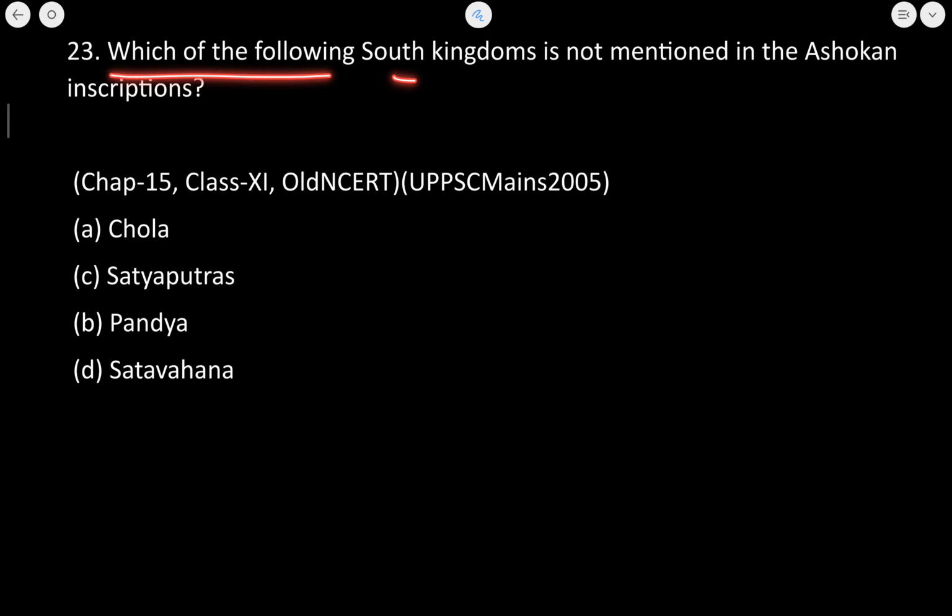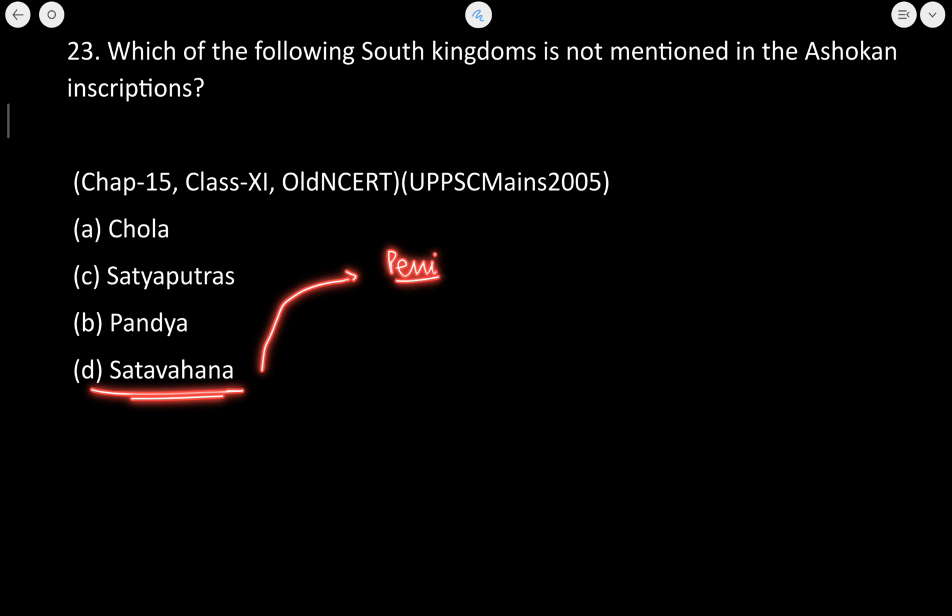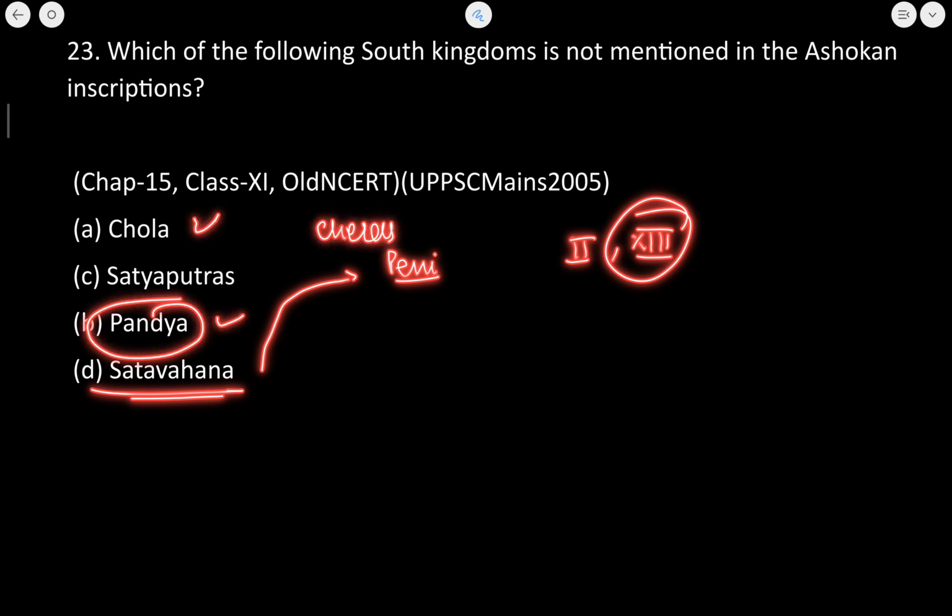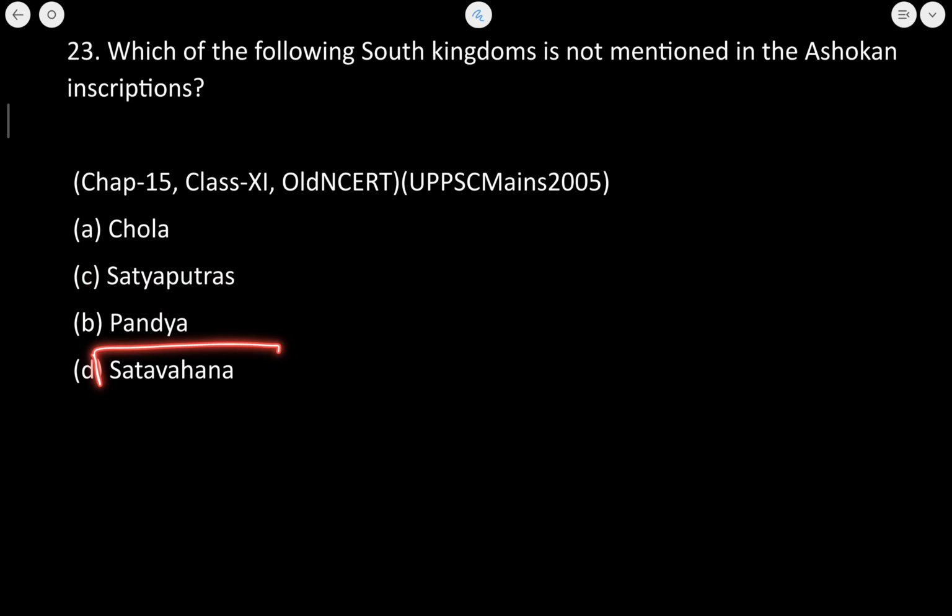Which of the following South Indian kingdoms is not mentioned in the Ashokan inscription? Now it is the kingdom of the Satavahanas. It is not mentioned in the Ashokan inscription. The Satavahana kingdom emerged in the Deccan area in the peninsular region, and Rock Edict 2 and Rock Edict 13 mention that the Cholas, Cheras, Pandyas, Satyaputras lived on the border of the Mauryan state. So there is no mention of the Satavahana kingdom.